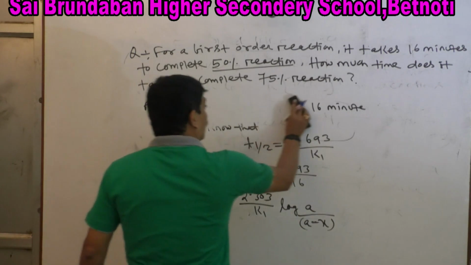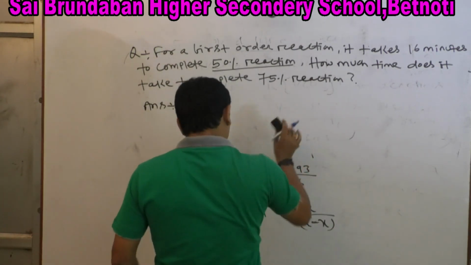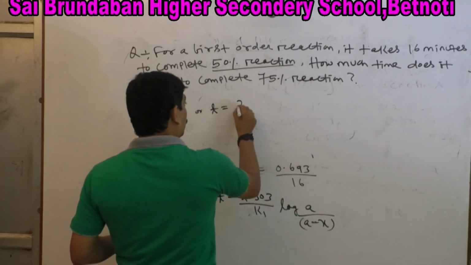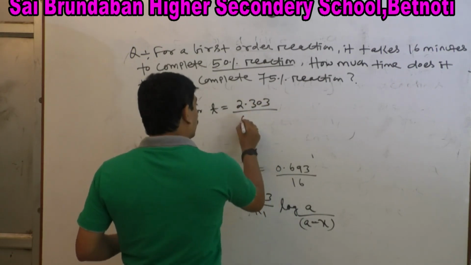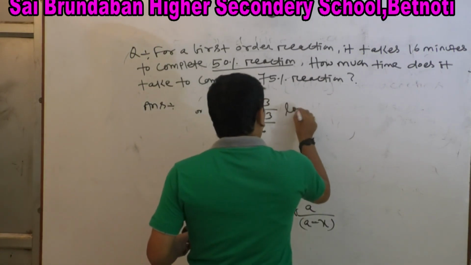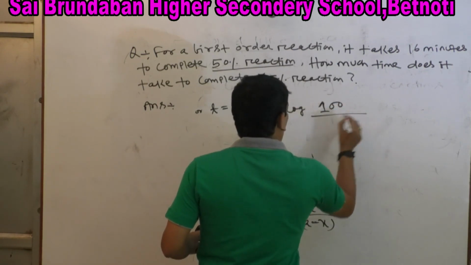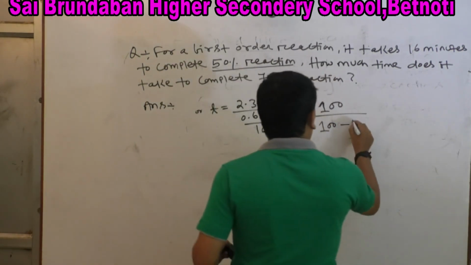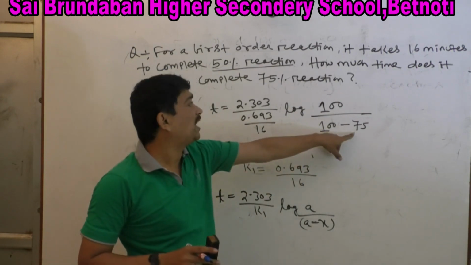Then we calculate this. T equal to 2.303 by K1, which is 0.693 by 16, log A by A minus X. A is always 100. X is 75.